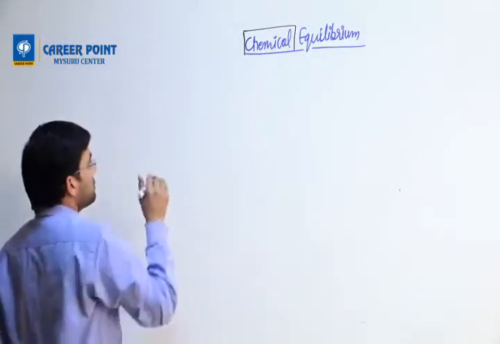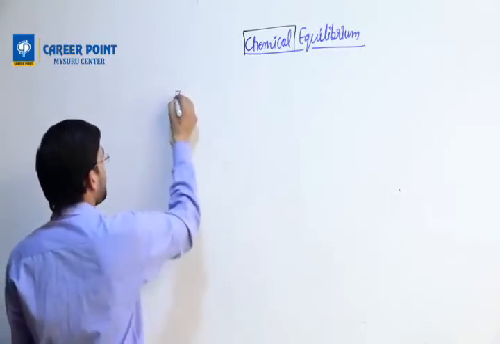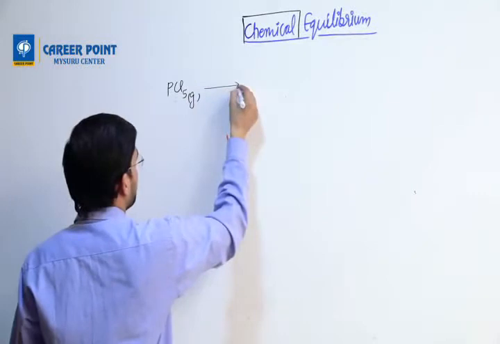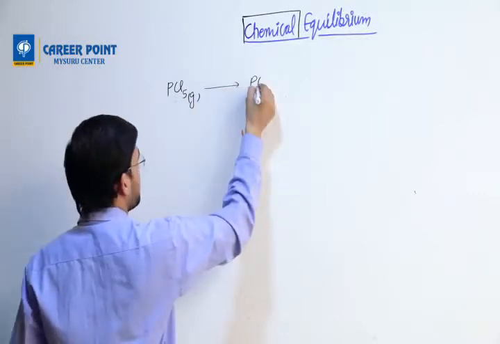Okay. The equation goes like this. PCl5 gas gives rise to PCl3 gas.